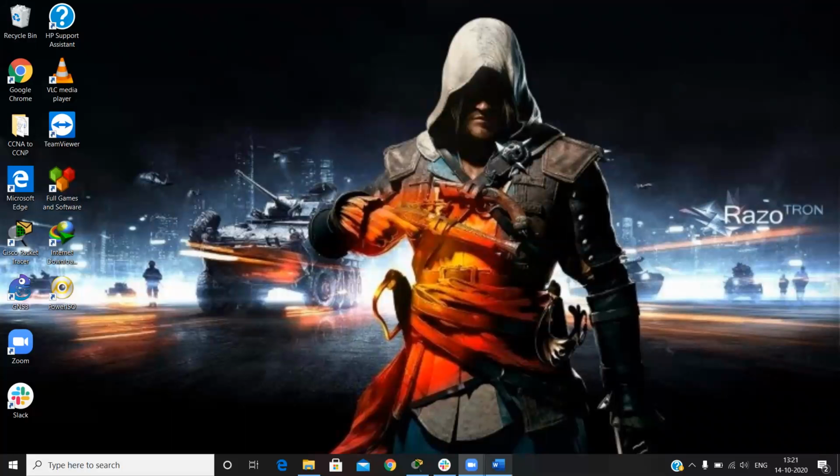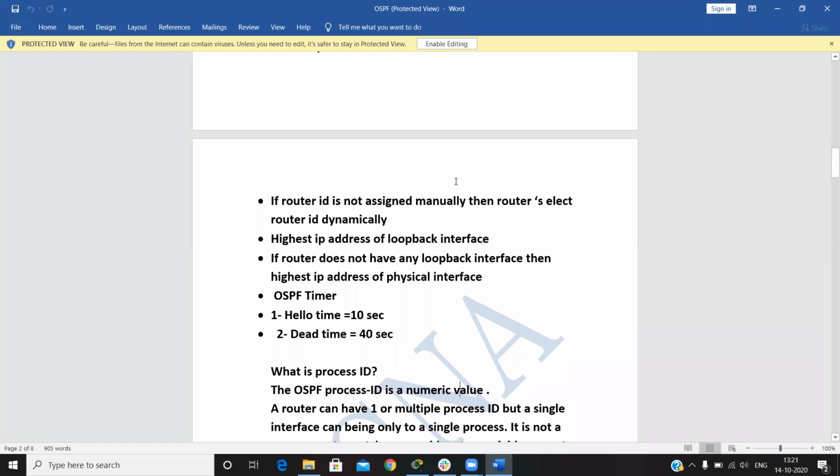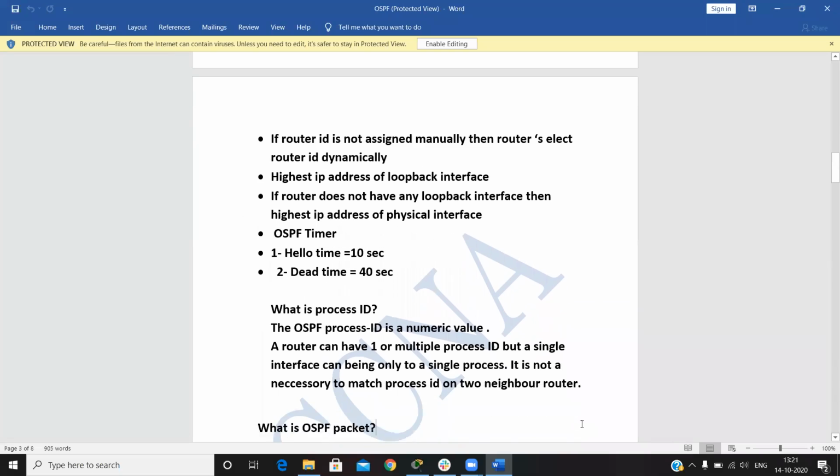Two practicals, sir. Okay, so the OSPF state is complete.